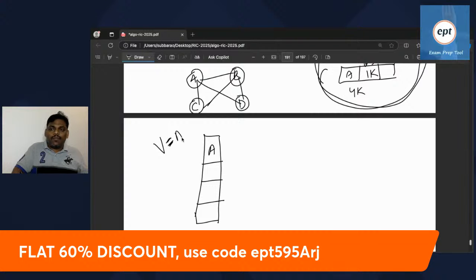A will be there. A is visiting, as of now not visited. After completion of this, it will be marked visited. Initially, the visited array is empty. Now I am visiting A. Now see what happened. A adjacent is B.